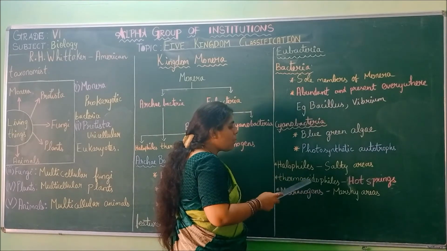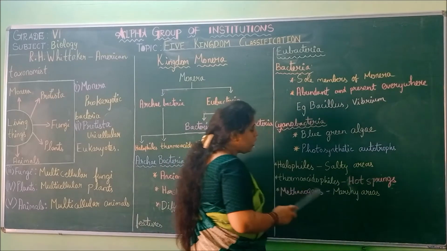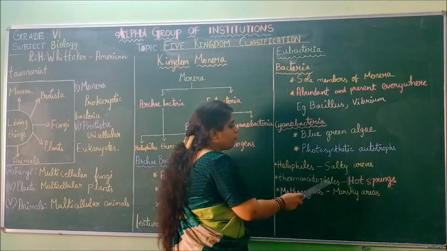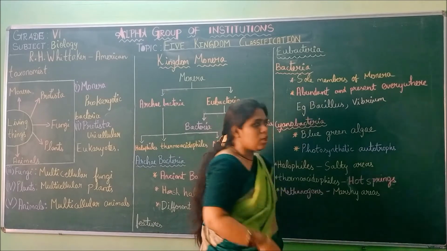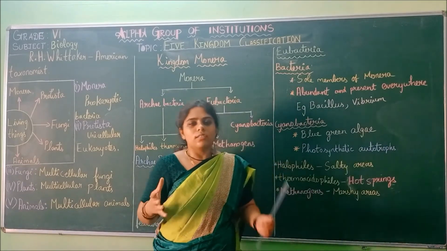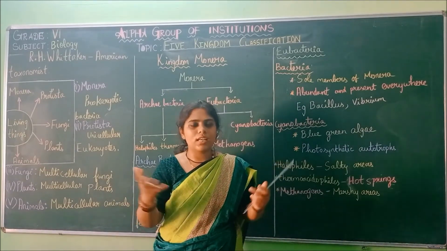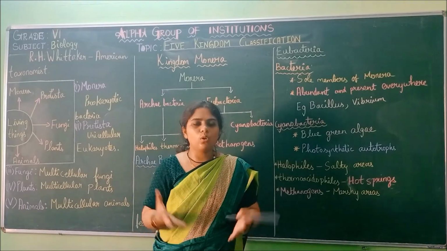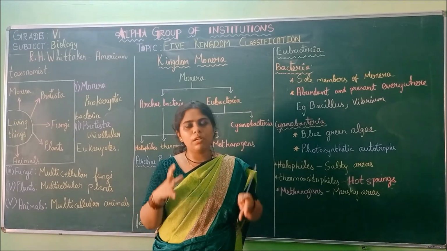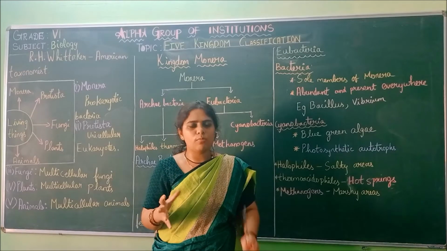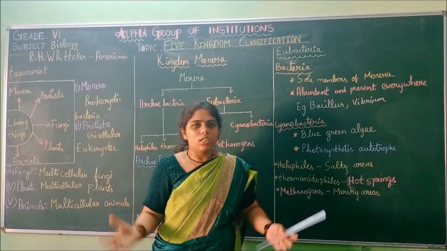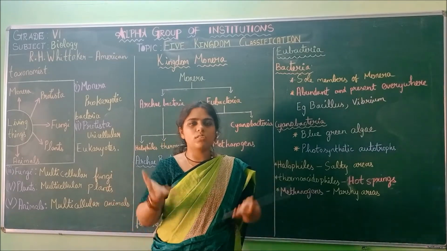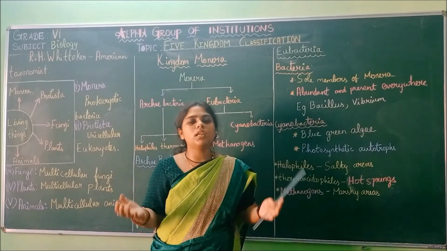Next is thermoacidophiles. Thermoacidophiles live in hot springs where it is very hot. In the places where there are hot springs, there is white smoke, but the heat there is very high. Hot smoke and springs come from the land.